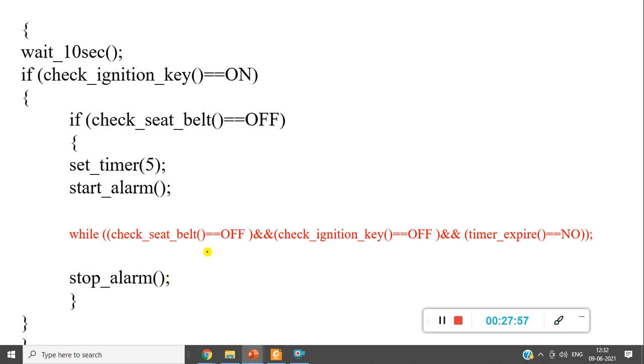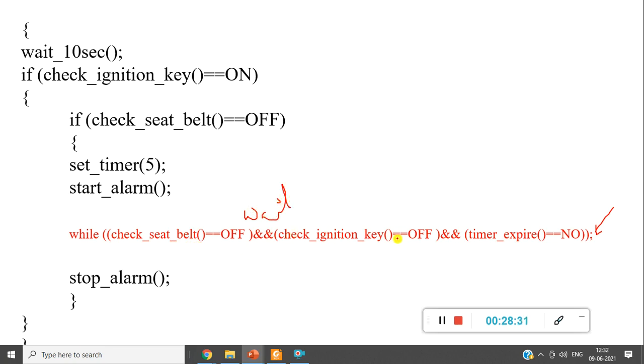Whether the timer has run out its timing, so soon after the 5 seconds it has to stop, or within 5 seconds the driver may fasten the seat belt, or I may turn off the ignition key. So this process should repeat. Please observe here, I have inserted a semicolon. The reason is this particular loop will be a wait state.